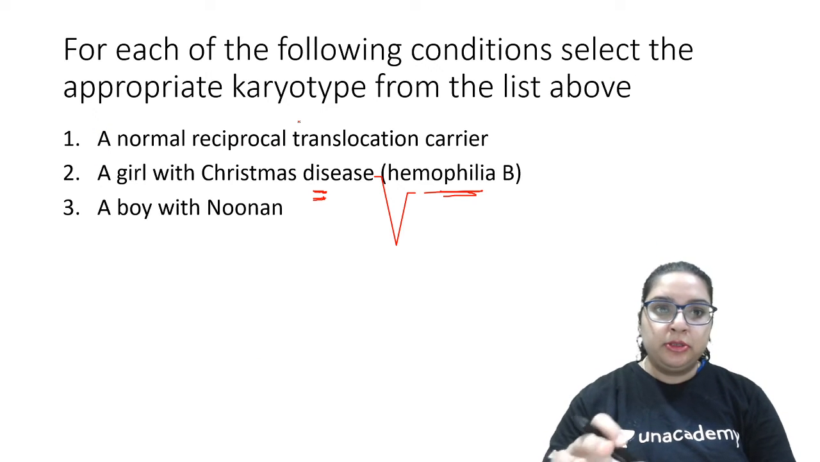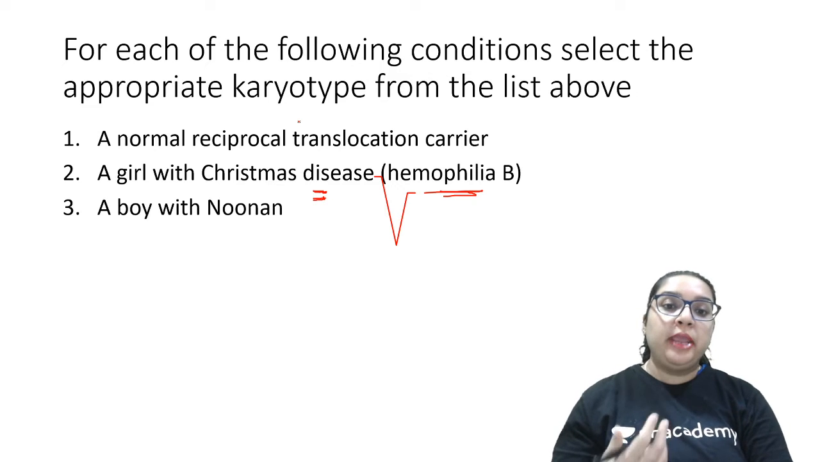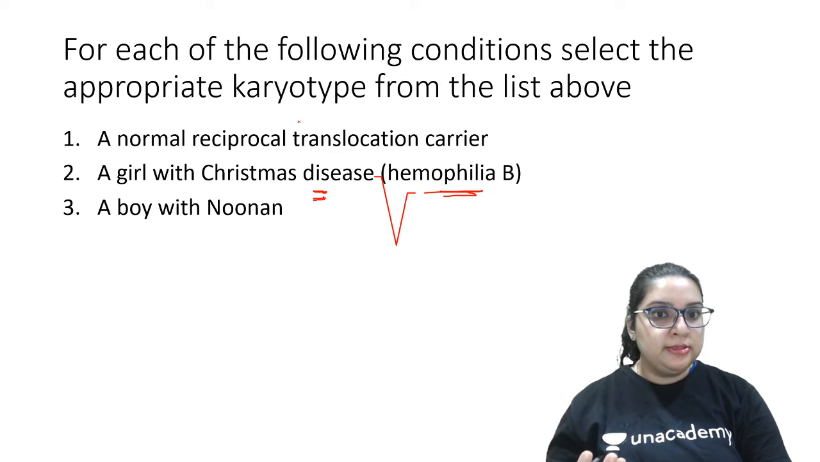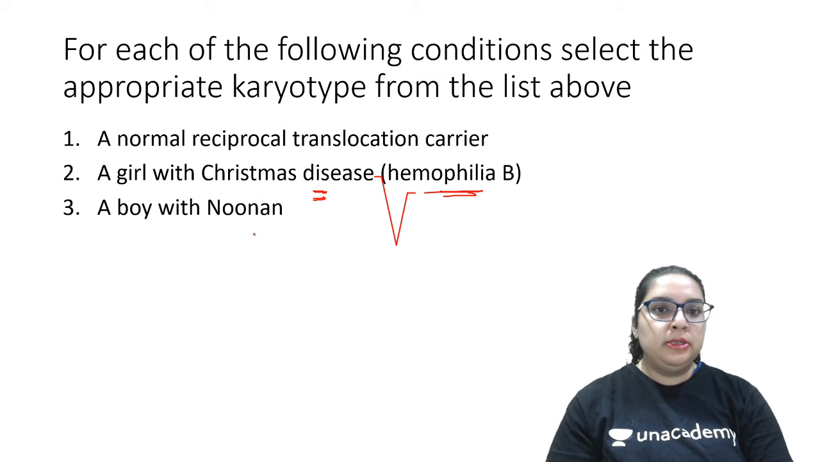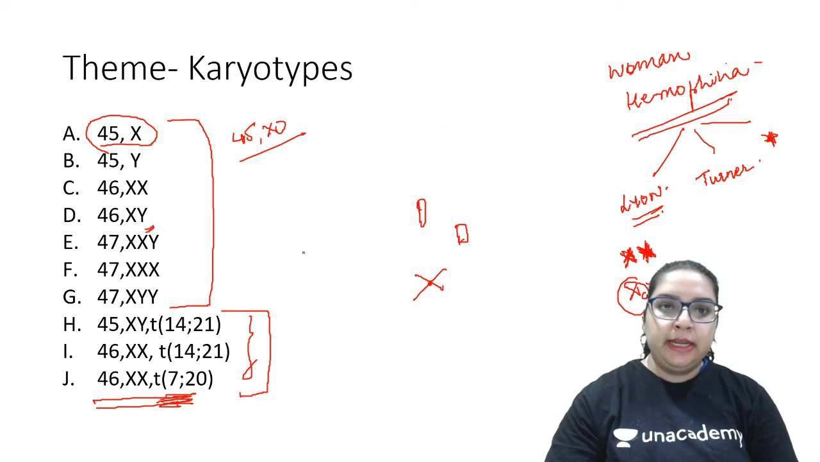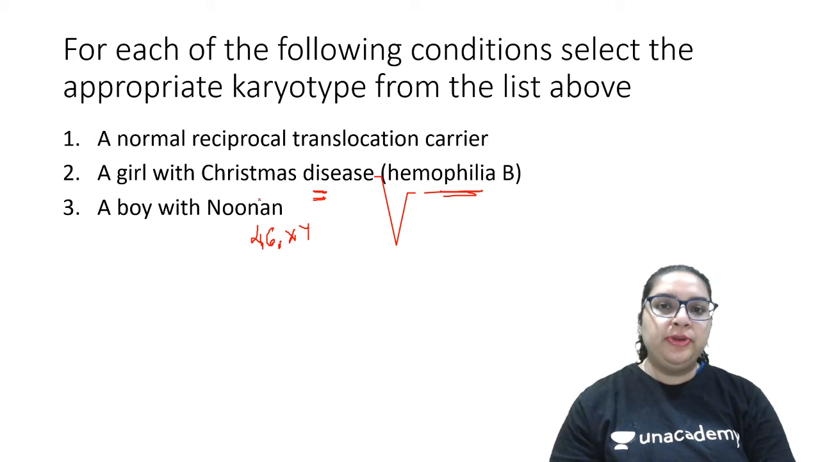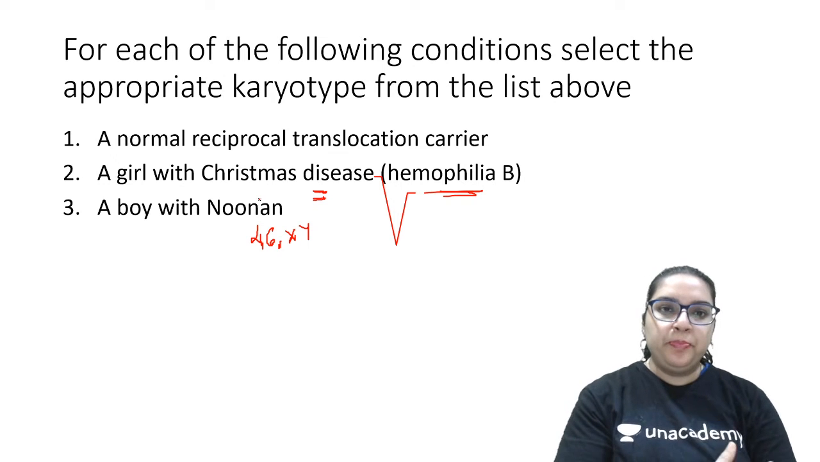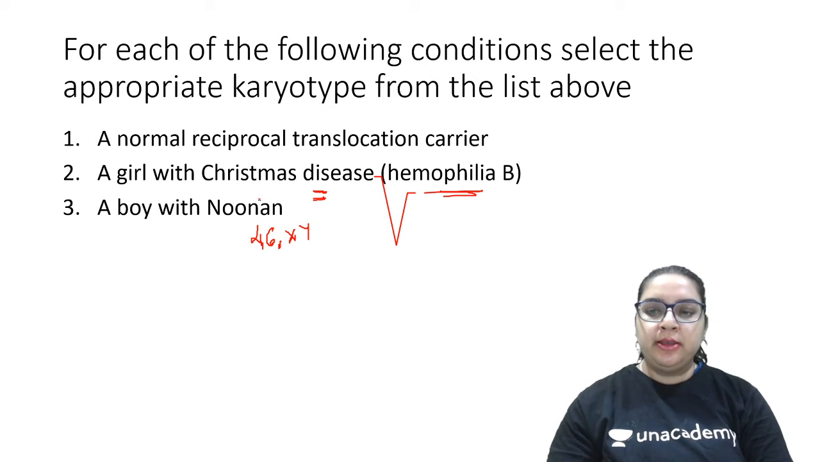Now let's come to the third one, a boy with Noonan syndrome. We know that Noonan syndrome is a male version of Turner syndrome, but unlike Turner syndrome, Noonan syndrome has normal chromosomes. So they have 46 XY. Getting it? So the answer here will be D. This is how you need to think, because genetics is like mathematics. Just think a bit and you get the answer.